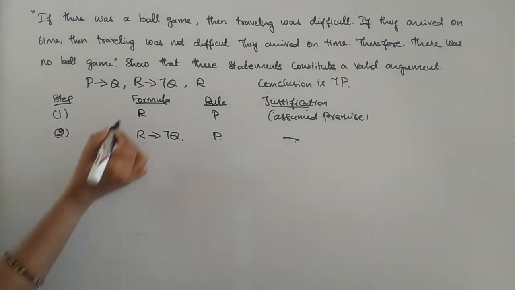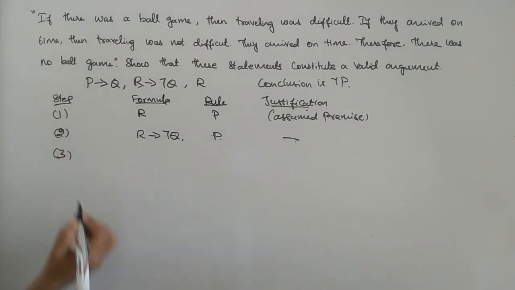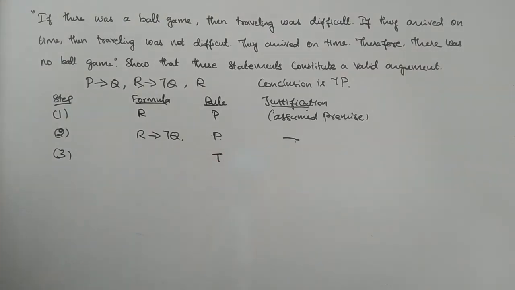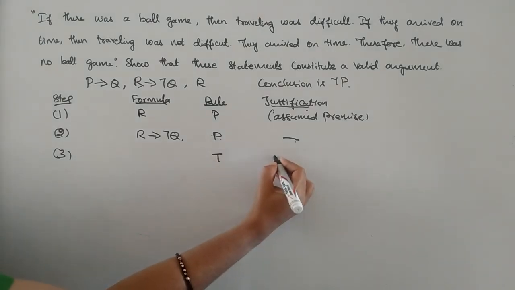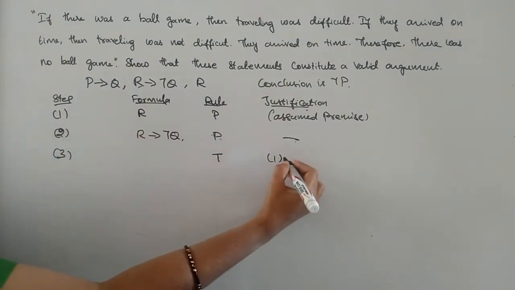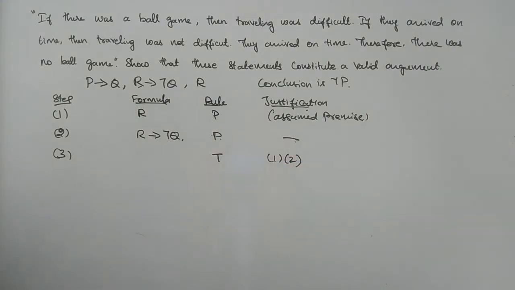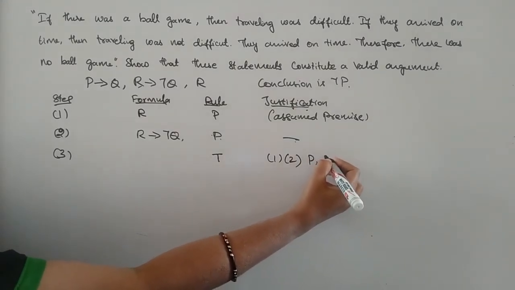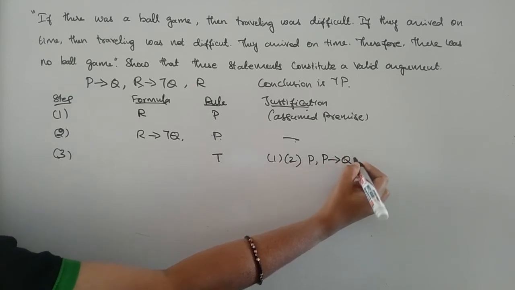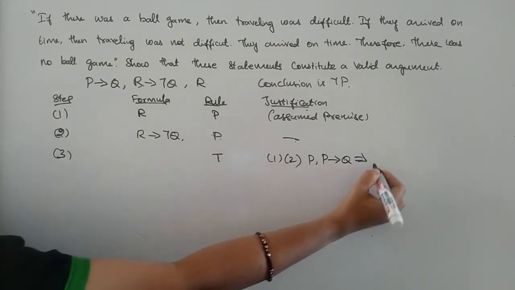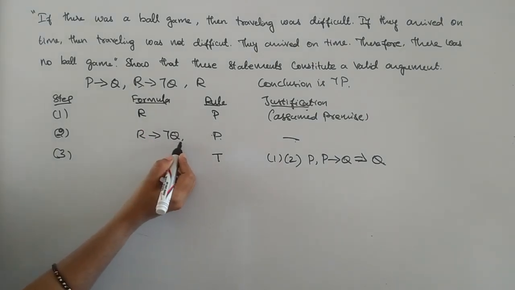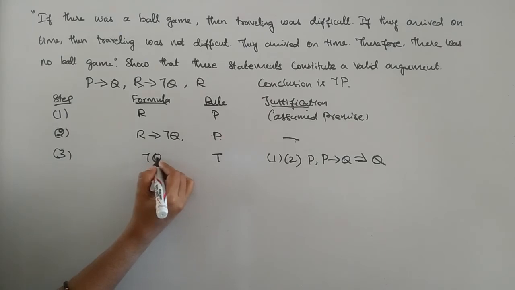And next, based on these two, I am going to derive one formula using rule T. I have taken step 1 and step 2, and I am going to make use of the implication: P, if P then Q tautologically implies Q. In the same way, R, R implies negate Q, means here I will get negate Q.